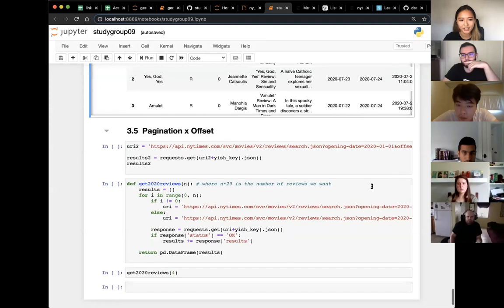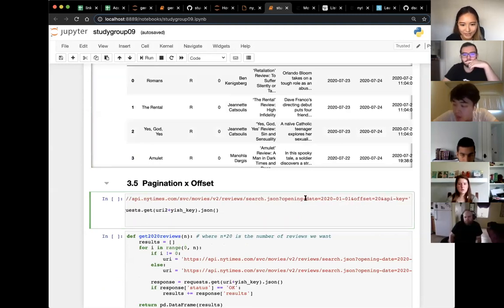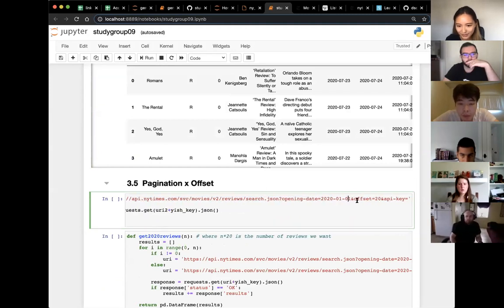So what we're doing here, let's see. I have just edited this URL a little bit. I hate how it scrolls. But you can see here, I added an ampersand, offset equals 20. And I like to keep my API key at the end just so I can do that plus with my key.